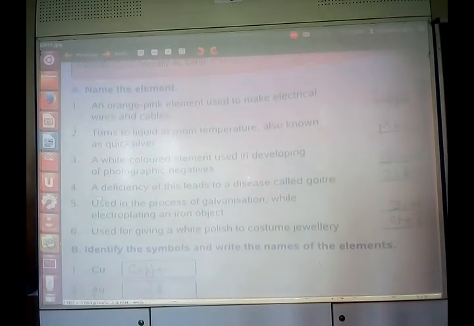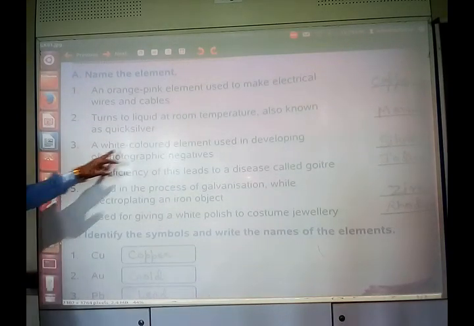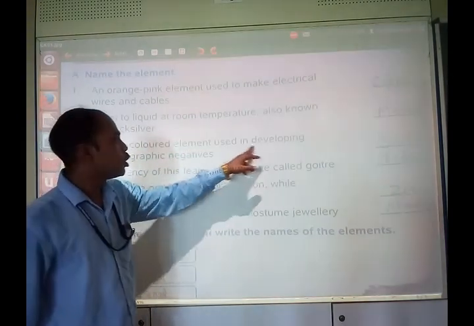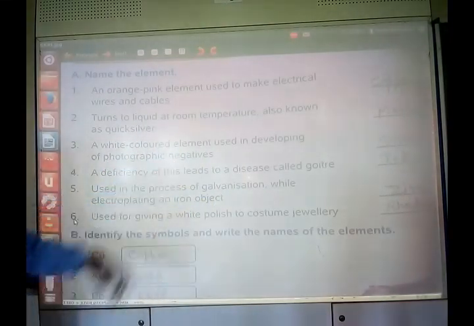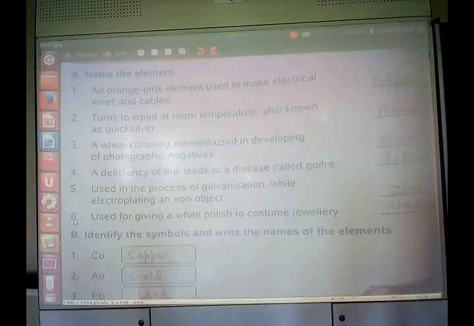Another question is a white colored element. It is a white colored element used in developing photographic negatives. In earlier times there was photography in which big rolls were inserted.